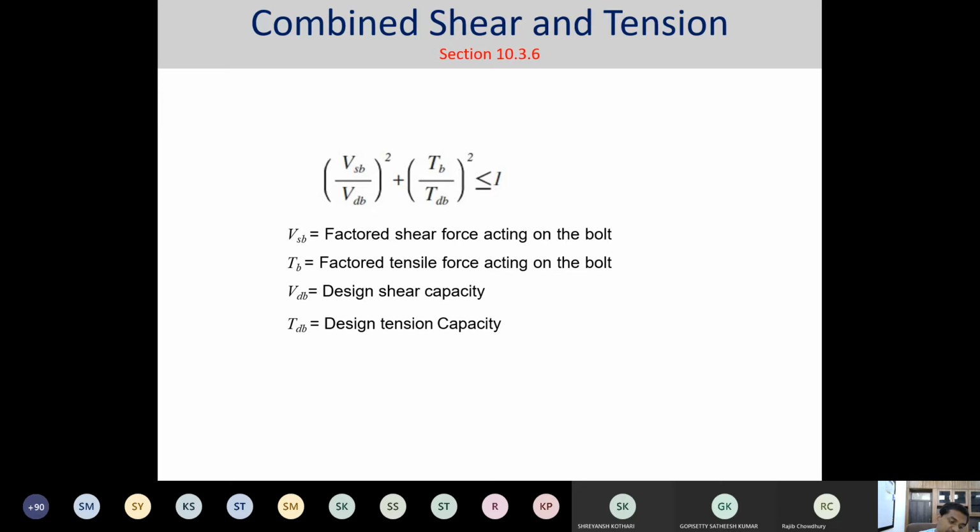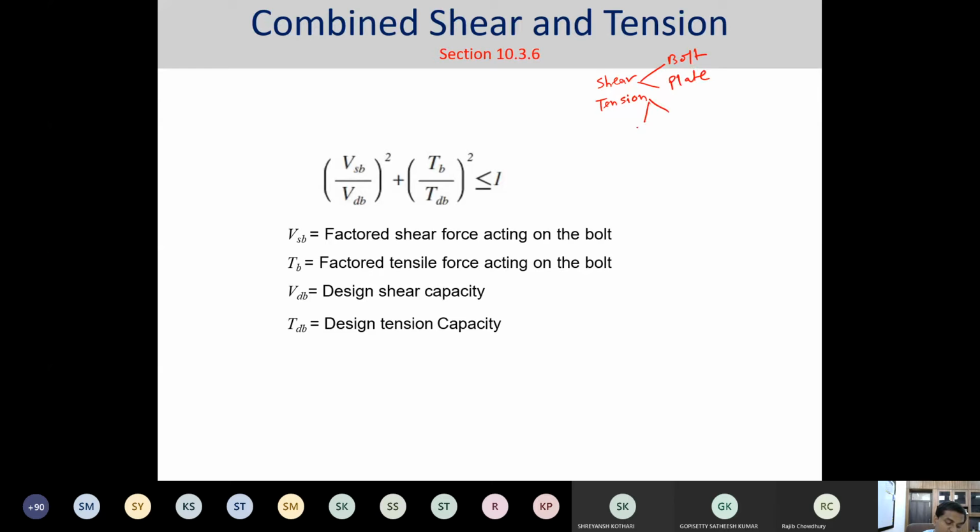This is the same thing that we do. First we found the shear capacity or the shear strength. Then we defined the tensile capacity and tensile strength. Shear capacity and shear strength for the bolt and the plate.